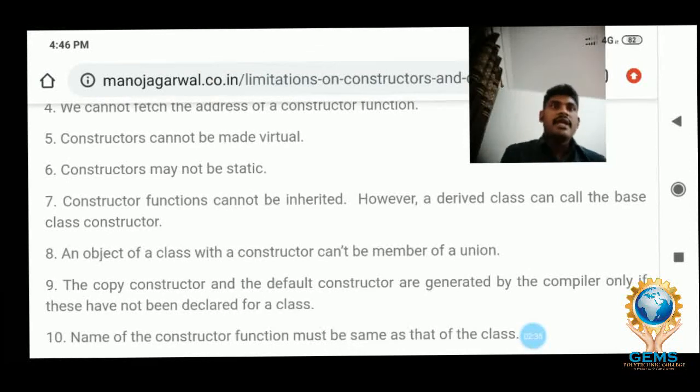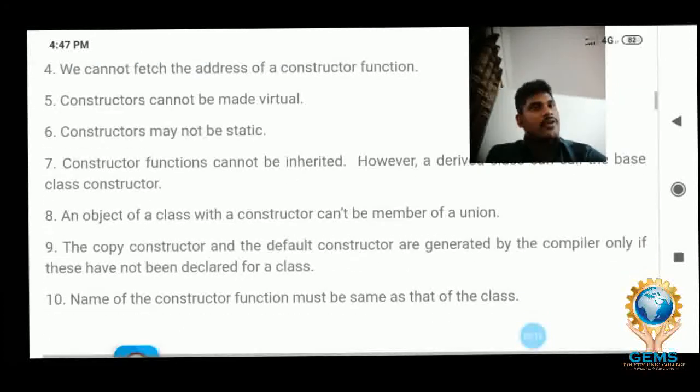A constructor function cannot be inherited. However, a derived class can call the base class constructor. Here, the derived class can call the base class constructor, but the inheritance concept will not work for a constructor. So inheritance will not work for a constructor function. So these are our constraints.